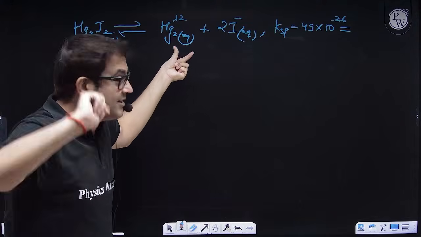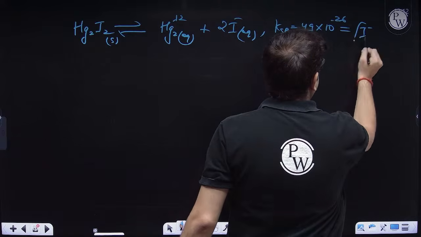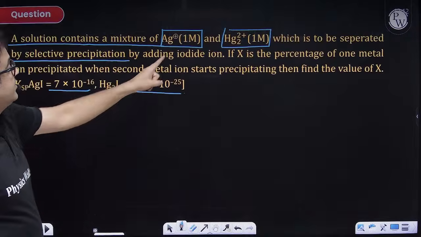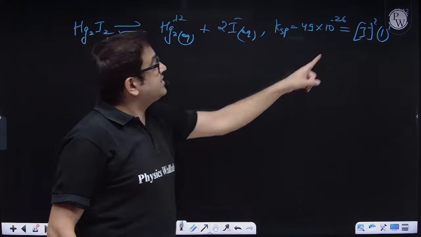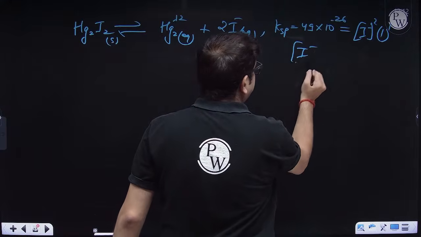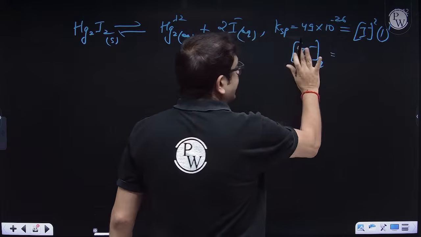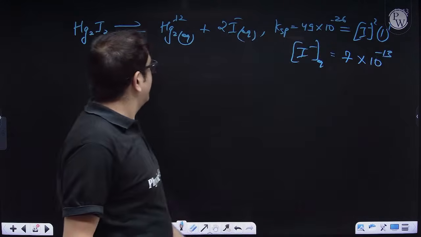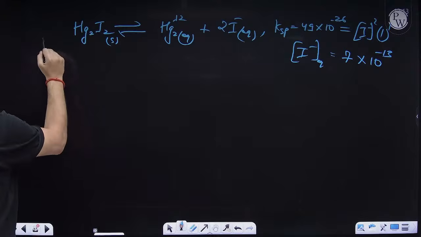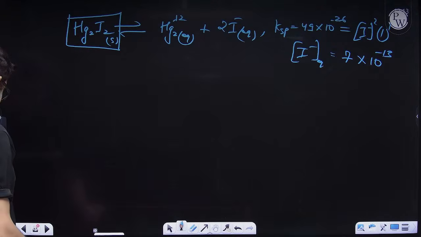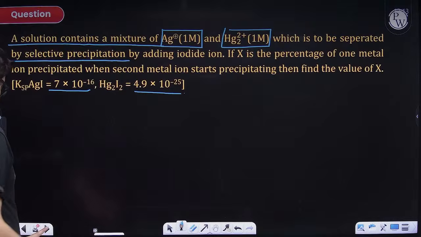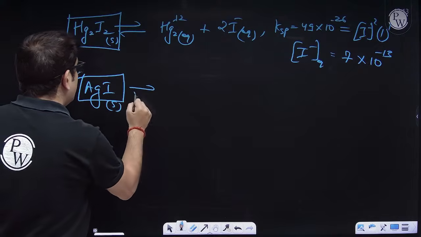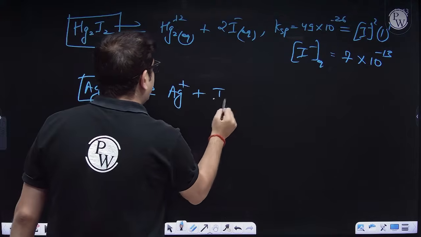The metal we are adding as 1 molar. So this is I minus concentration squared into, for metal it will be 1 molar power 1, because their concentrations are 1 molar each. Okay, sir. So how much iodide ion can be accommodated till precipitation? So at equilibrium, how many, sir, under root? So this is 7 into 10 raised to the minus 13. Okay. Let us compare, this is for mercurous iodide. Let us do it for the other salt, which is AgI. So for AgI, sir, the solid will be precipitating as Ag plus and I minus.